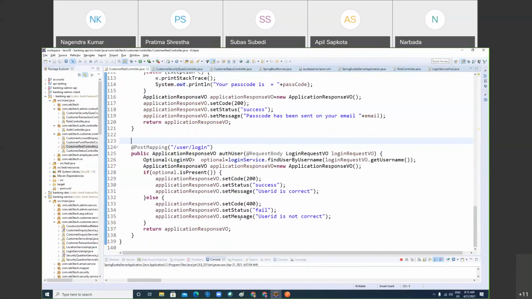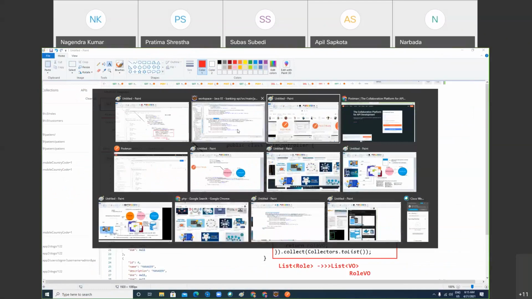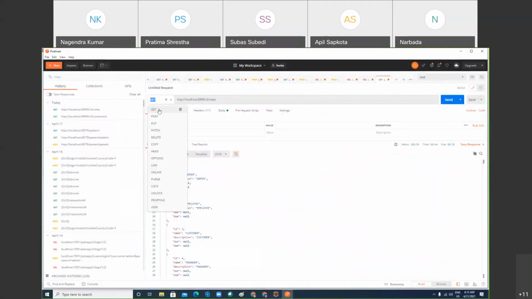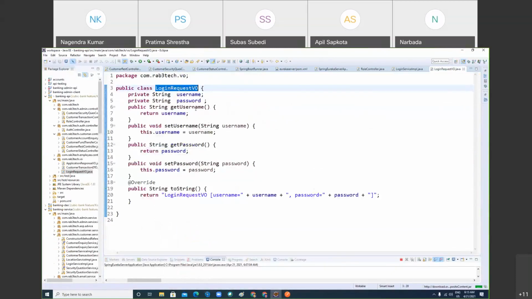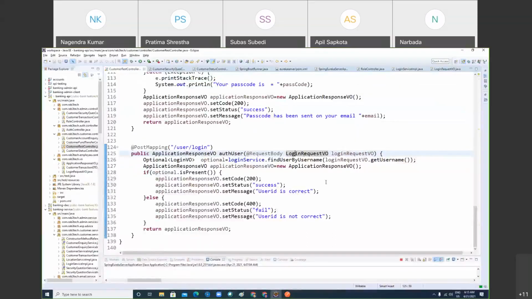Here, you can hit this endpoint also. If you want to hit this endpoint, what do you need to do? Here you have to use POST, after that the URL with user slash login. Got my point? So my method is POST and the URL is done. And in the request body you have to send JSON data, username and password. Request body means data will come into the body as JSON.